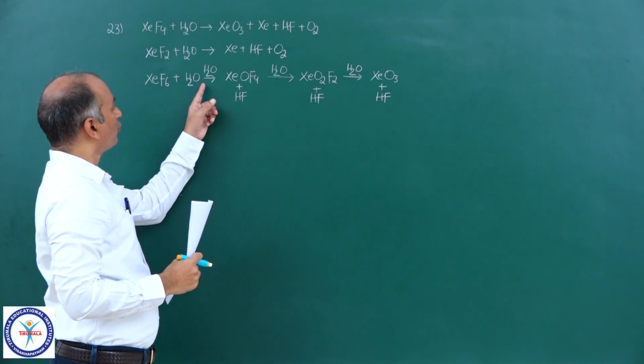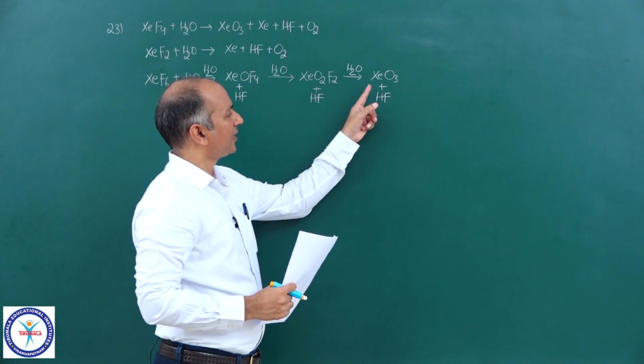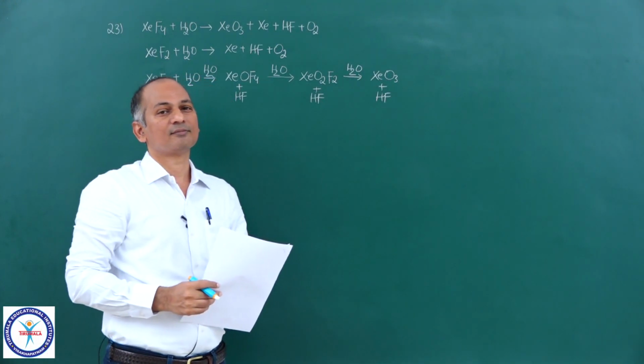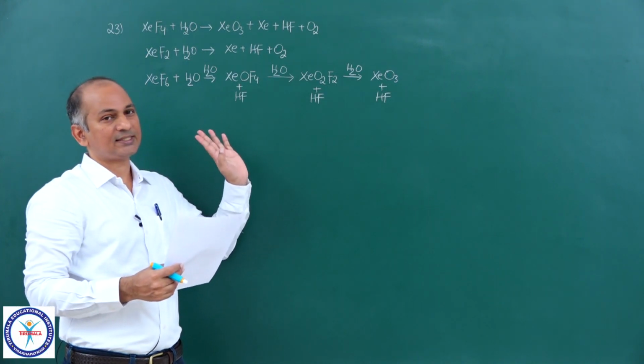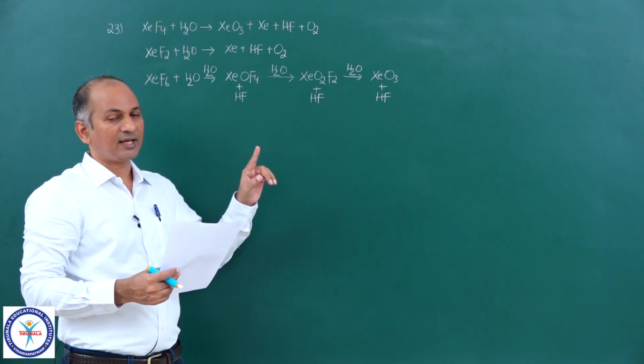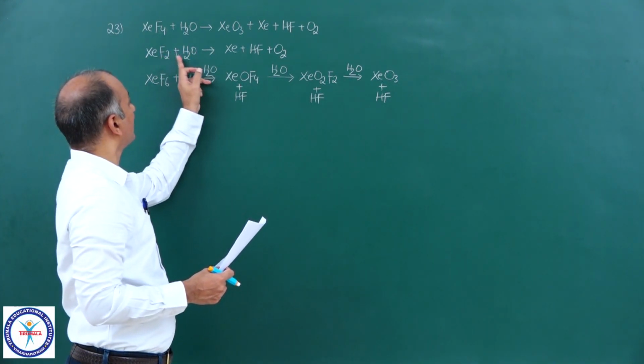In the first step, 2 water molecules attack; in the second step also 2 water molecules; in the third step also 2 water molecules. So the answer for this question will be C, 1, 3 and 4. You are not getting XeO3 from XeF2.